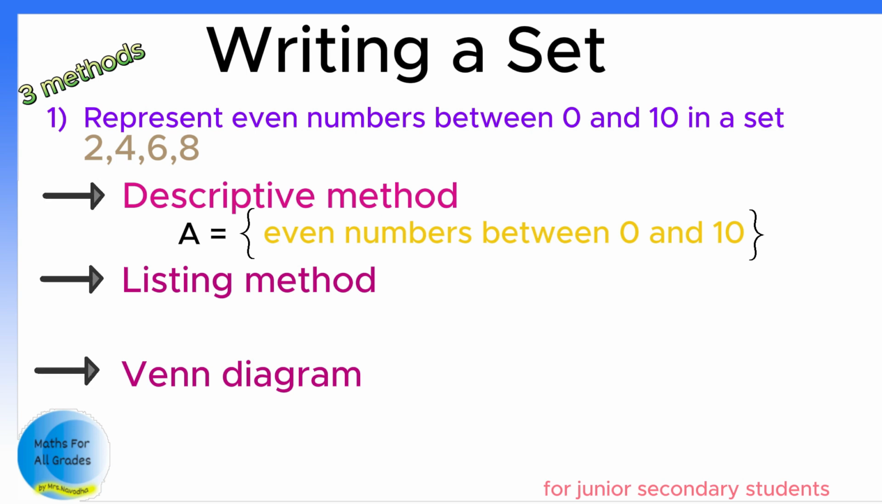Next method is the listing method. We write down all the elements separated by commas. 2, 4, 6, 8.